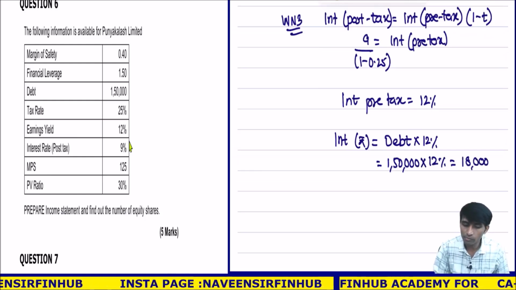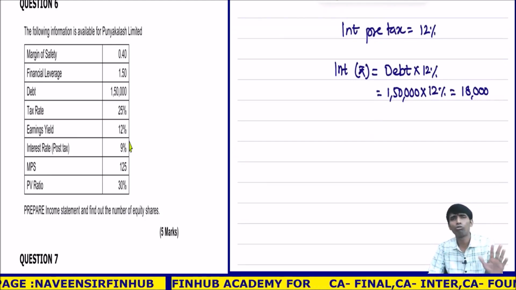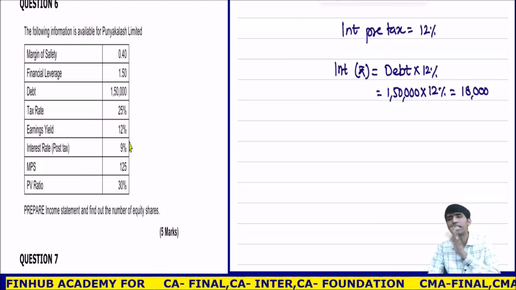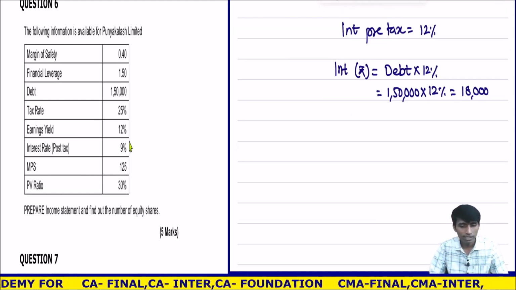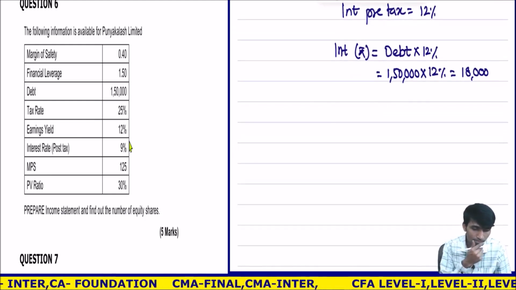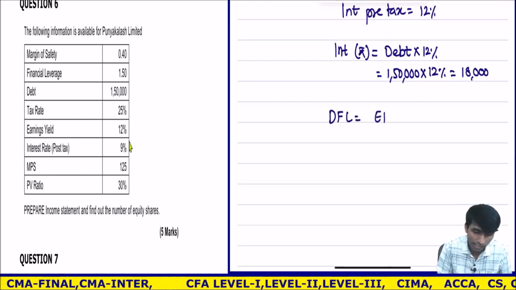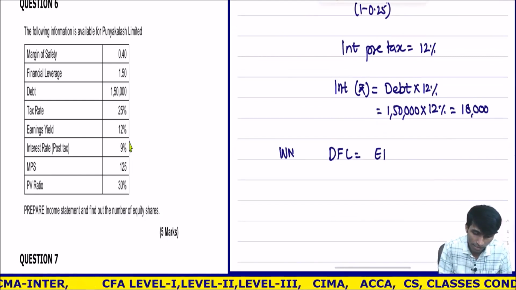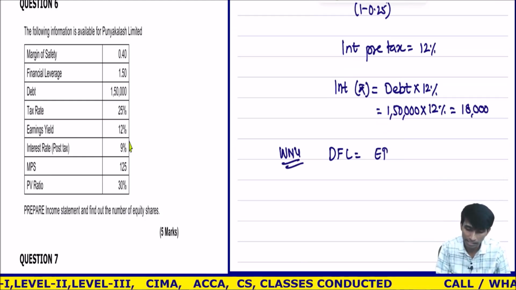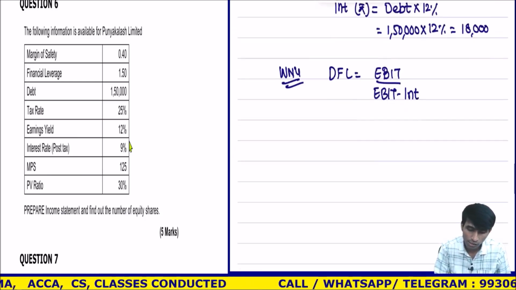So the query is, do I need to write debt into interest pre-tax stepwise? No, that much time we don't have. Is that clear? So interest is debt into 12% directly. Okay, fine. So 18,000 is interest. What else can I do? I know DFL, so I can calculate EBIT, correct? Working note number 4. I know DFL and interest, so I can calculate EBIT. DFL is EBIT upon EBIT minus interest.